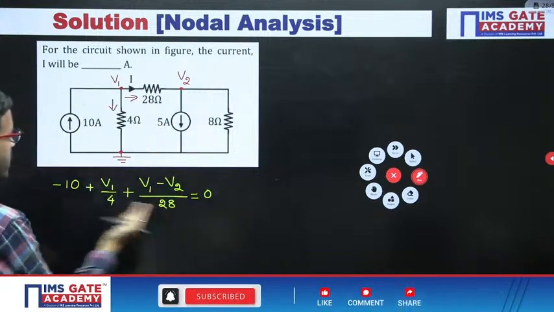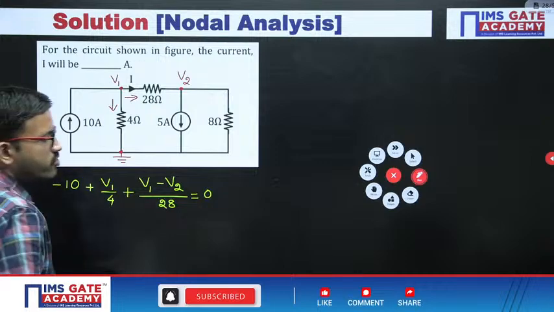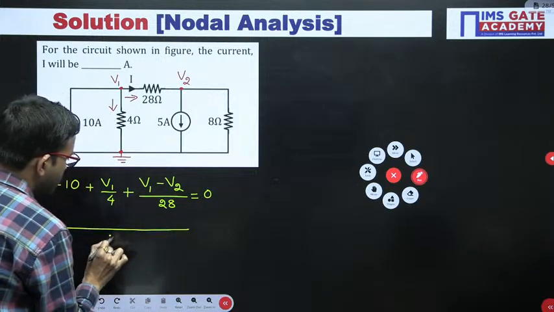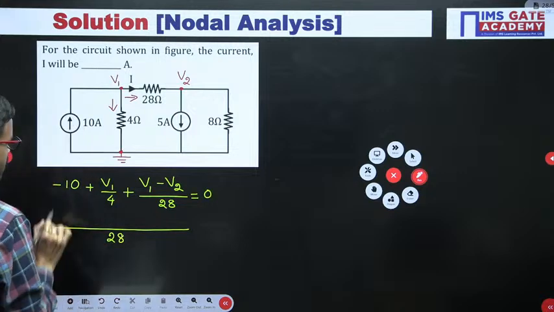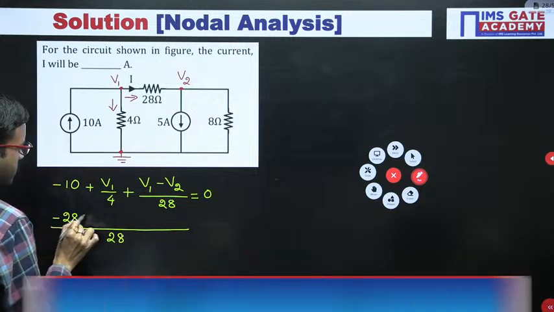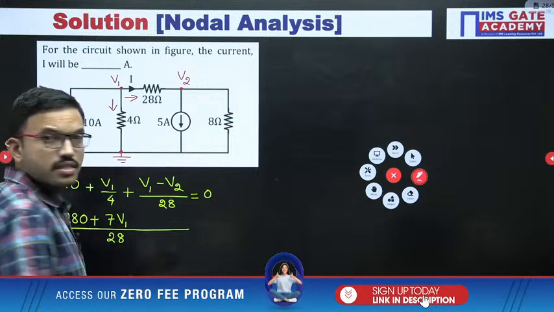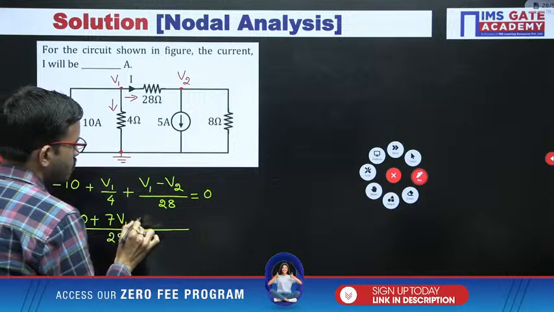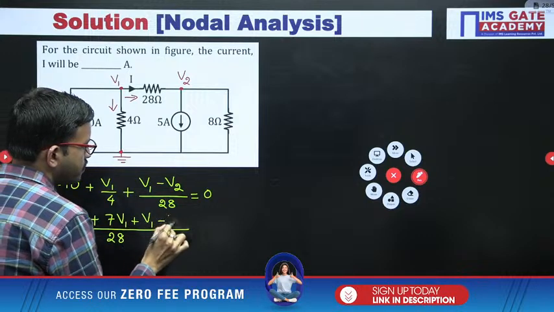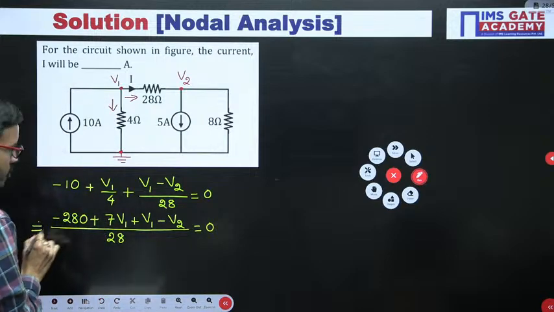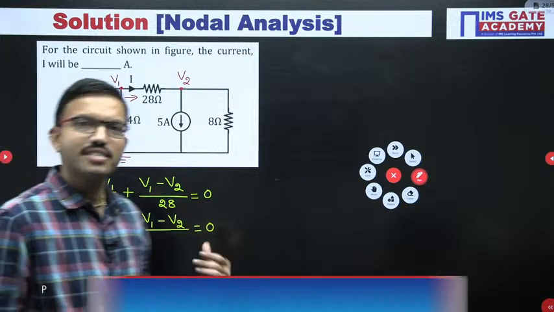Now you can take the LCM. 4, 28, LCM obviously 28. Next here minus 280 plus 4 sevens. Next here 28 one time, so you can write V1 minus V2 is equal to 0. Now you can do cross multiplication, 0 into 28, 0 only.